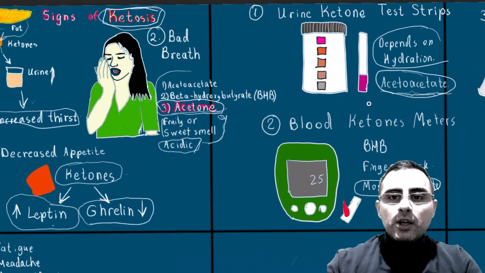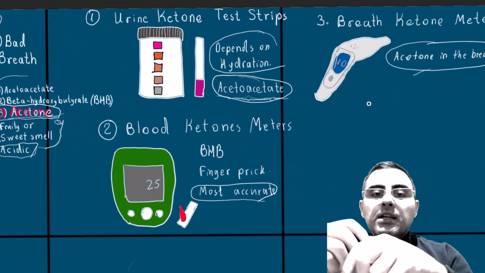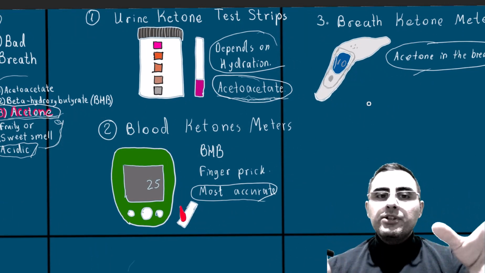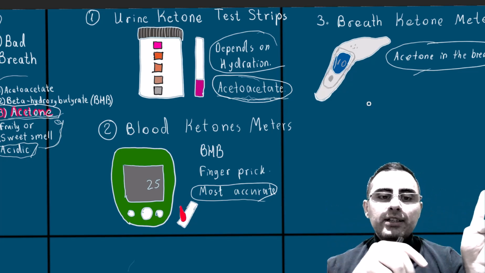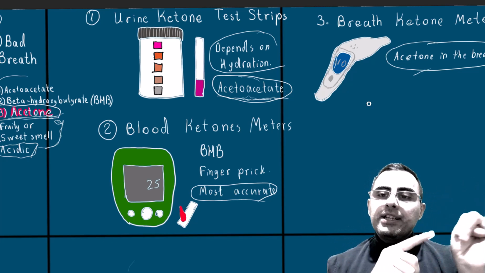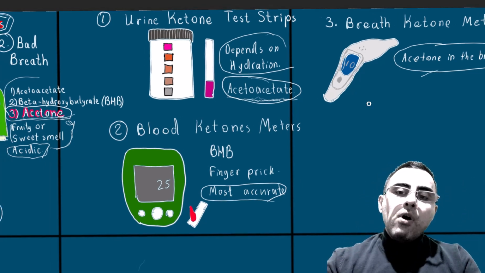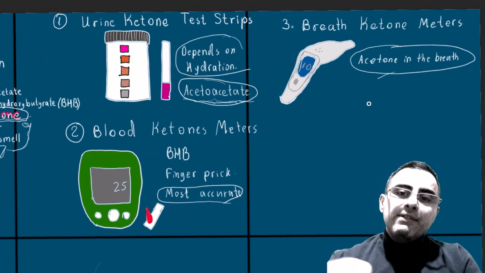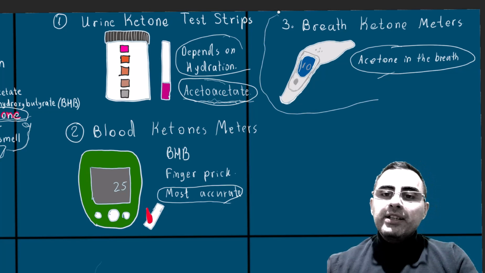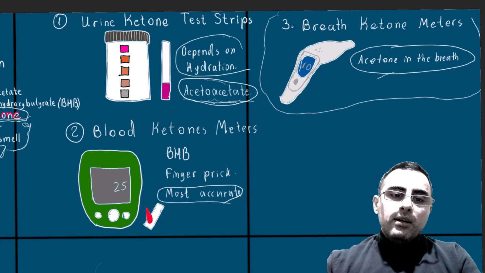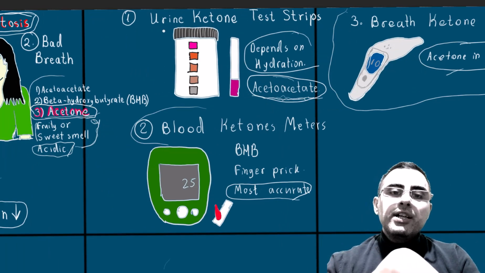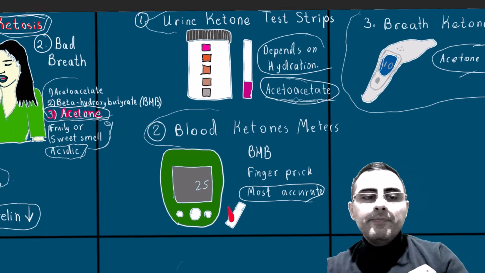If you want to buy any tests for your ketosis, you have three choices. One is urine test, second is blood ketone meters, and third is breath ketone meters. The least invasive and accurate at the same time is the breath ketone meter. The most accurate is the blood test, and the least accurate is the urine test.